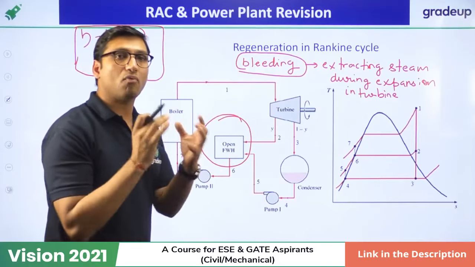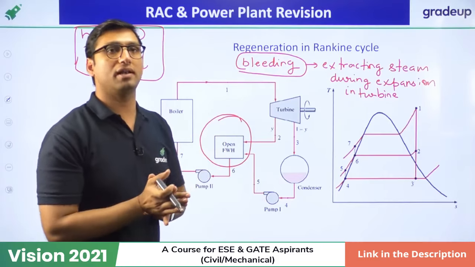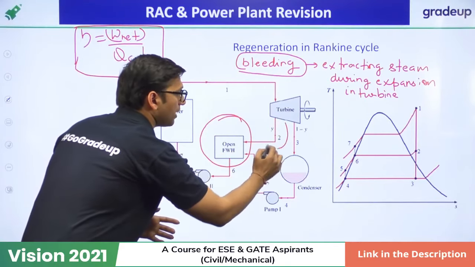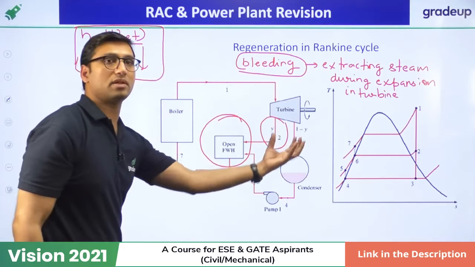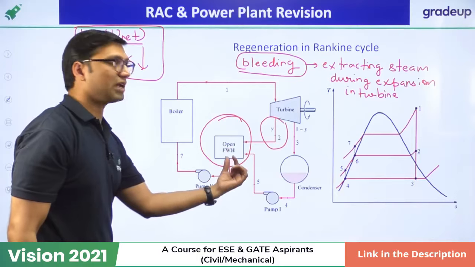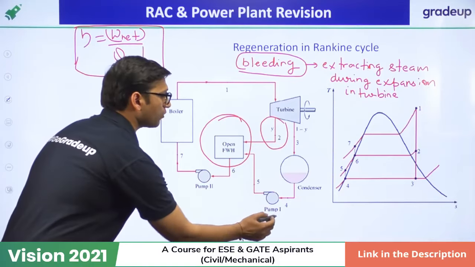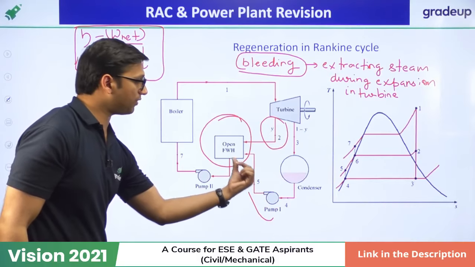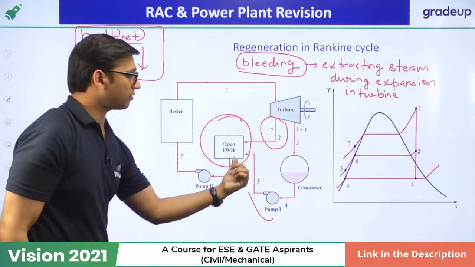And what is the source of the heat for the feed water heater? The source of the heat is the steam that we take from the turbine. So we will take some steam from the turbine and give this steam to the feed water heater, and this feed water heater will heat the feed water coming from pump 1. This is pump 1. It will send the feed water to this open feed water heater.